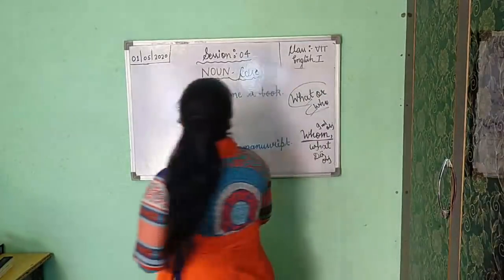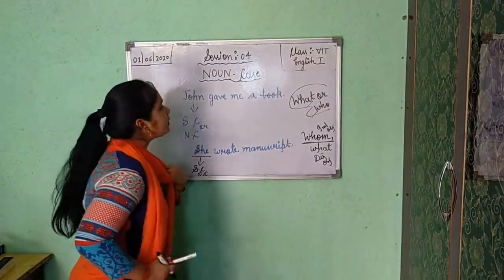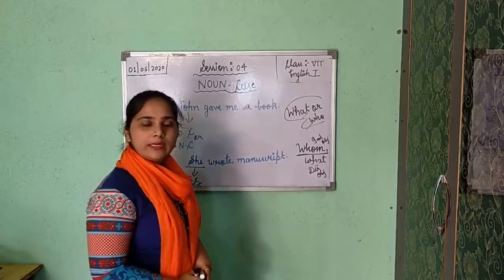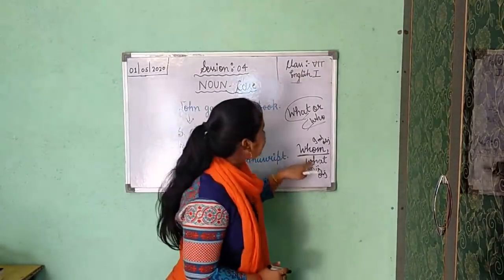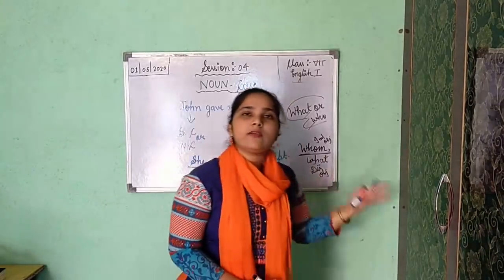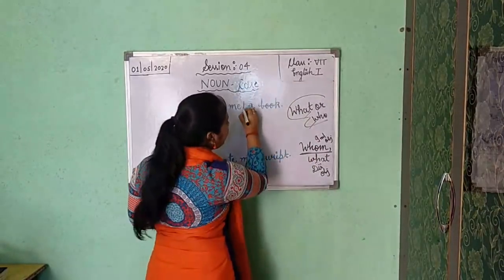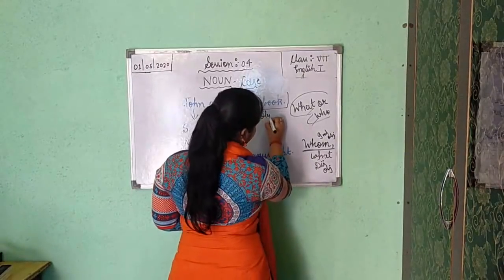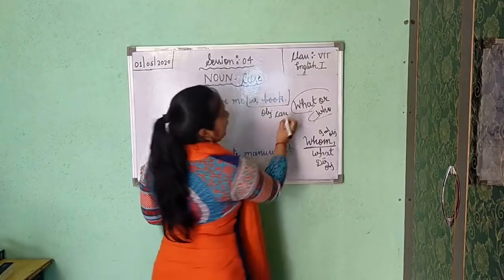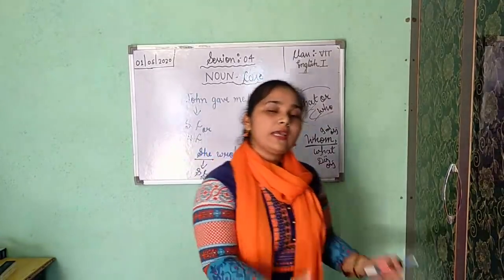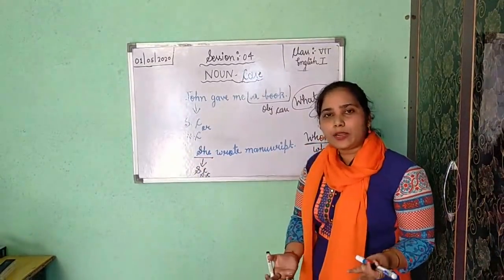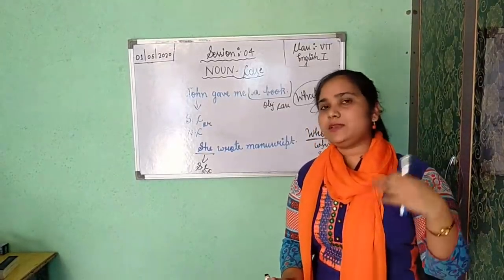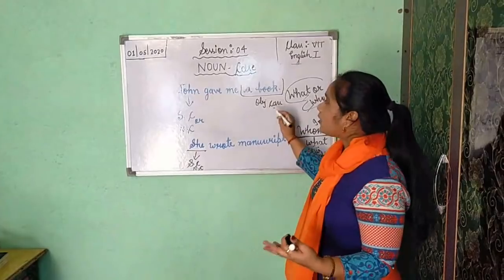Now, John gave me a book. Who is giving? John. So, John is your subjective case or nominative. Now, what is he giving? He is giving a book. So this a book is your objective case because John is giving, and what he is giving? He is giving a book and we are receiving a book. So if we are receiving, it means it is an object. So a book is the object.